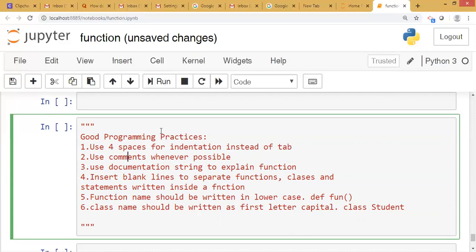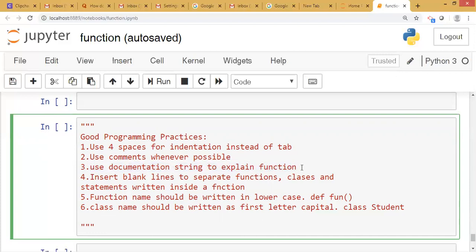Whenever you are using any IDE, as here we are using Anaconda, or you can use PyCharm, or Notepad++, indentation comes automatically. Okay, but you should use four spaces. If you are using Python IDLE, there you need to give spaces manually. Use comments wherever possible. Comments are used to let the reader, user or any layperson know the purpose of that statement or code. Use a documentation string to explain the function.